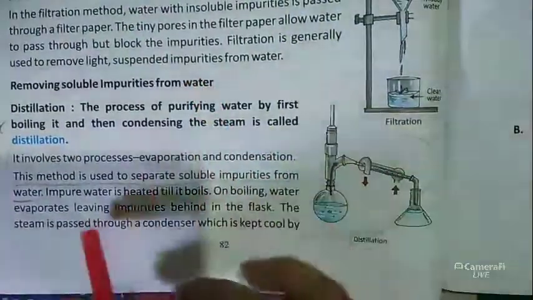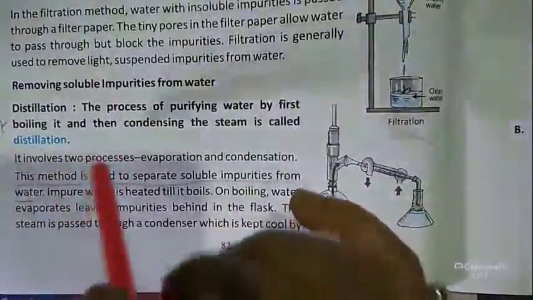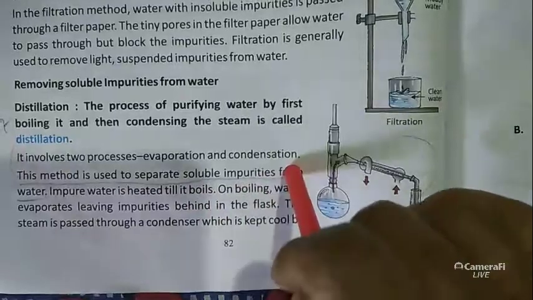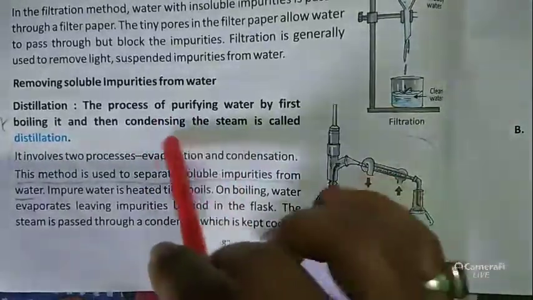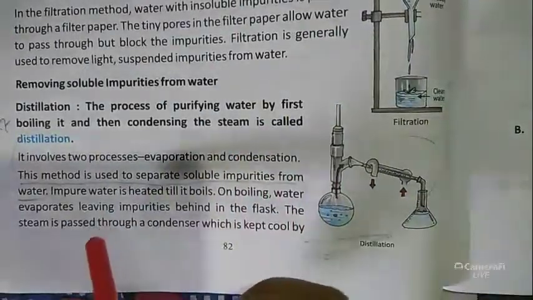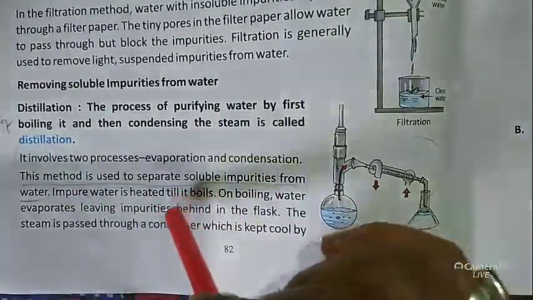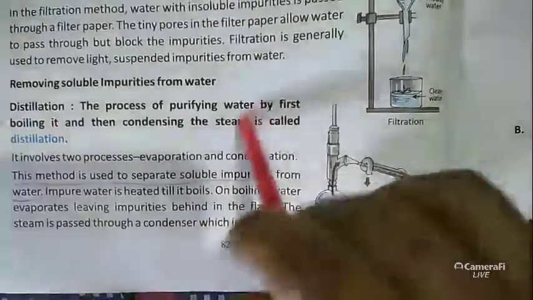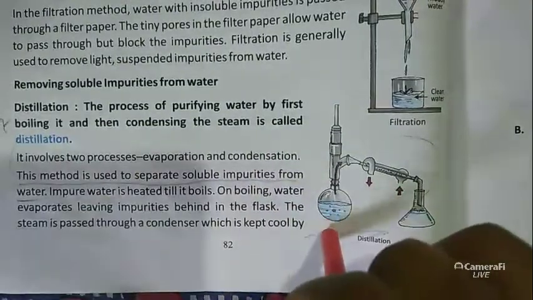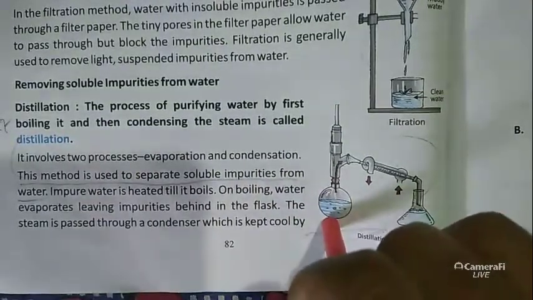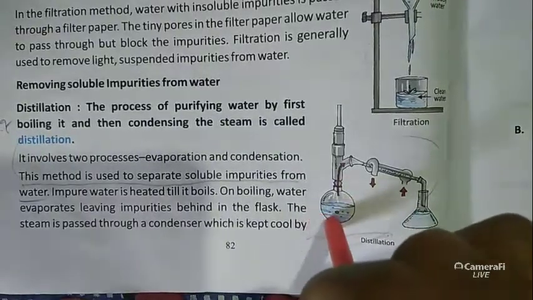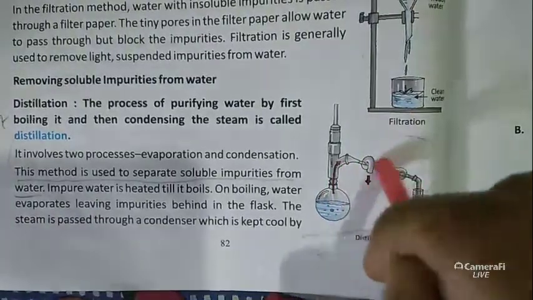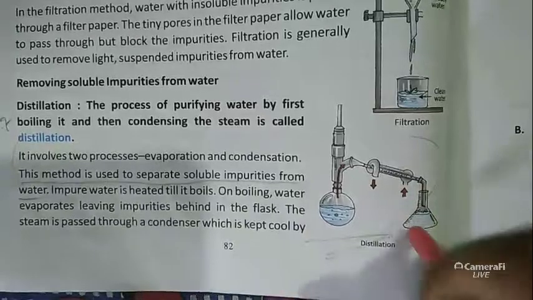So now we discuss the process of distillation. In the distillation process there are two processes. One is evaporation, second one is condensation. This method is used to separate soluble impurities from water. Look at this, this is a picture of distillation. Here we take the soluble impurities. After that it takes heat and evaporates the water, and here it is the condensation. Then we get clean water.